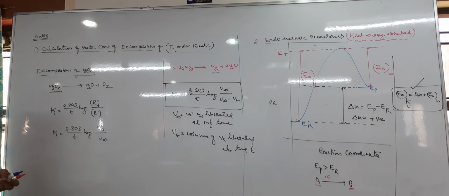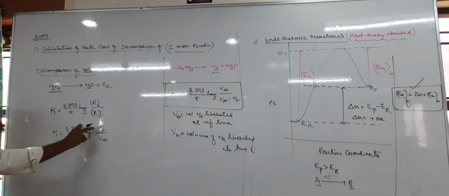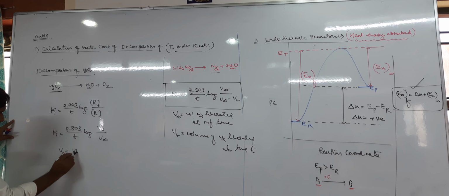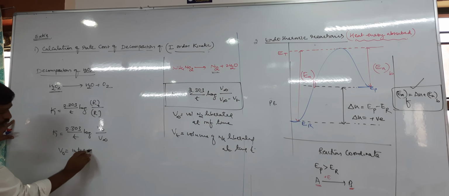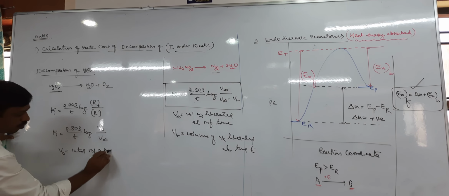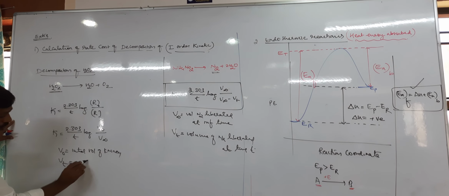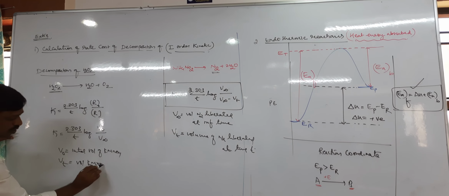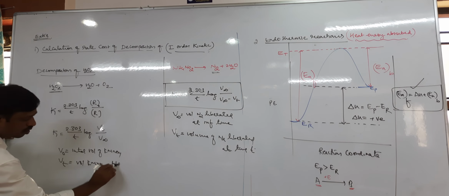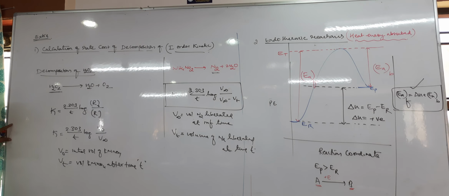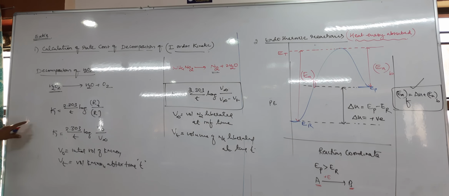It is an indirect method. So V naught is the initial volume of KMnO4, potassium permanganate, and Vt equal to the volume of KMnO4 after time T. So don't confuse your volume.